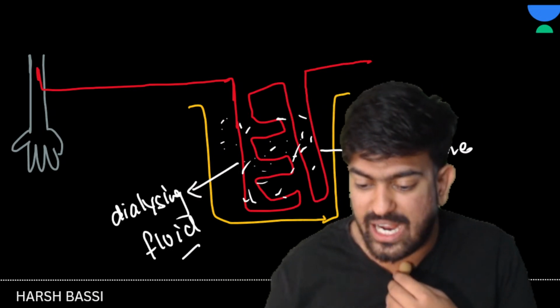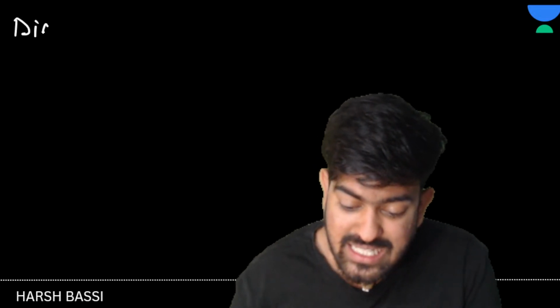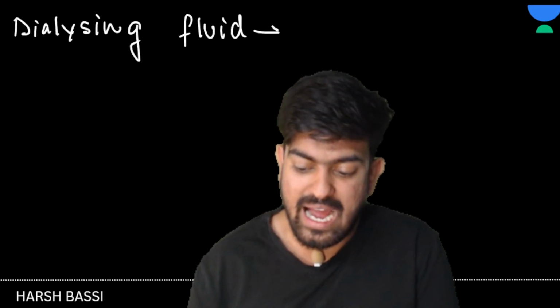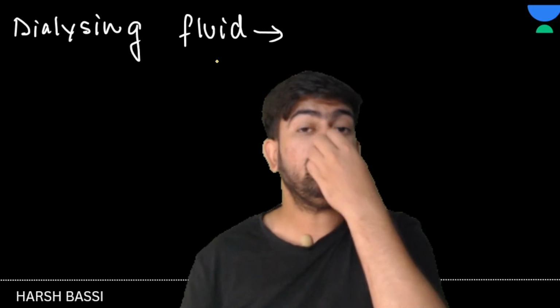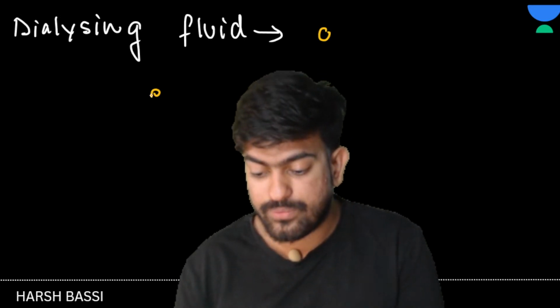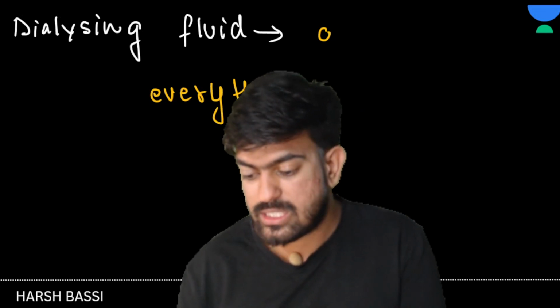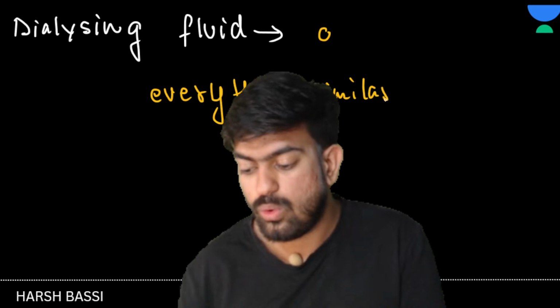So this dialyzing fluid is having everything similar to the blood.